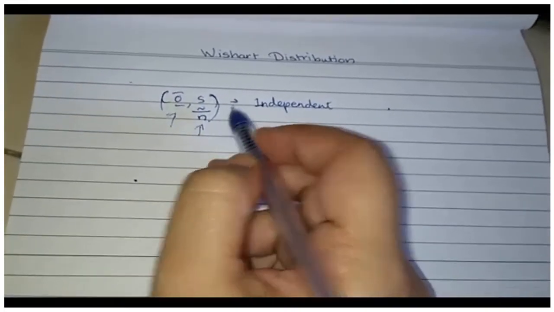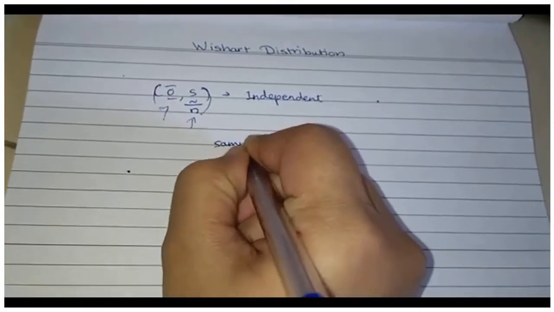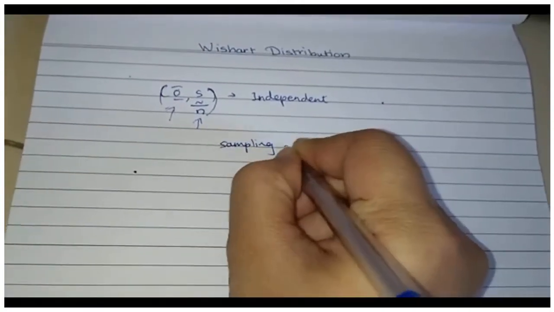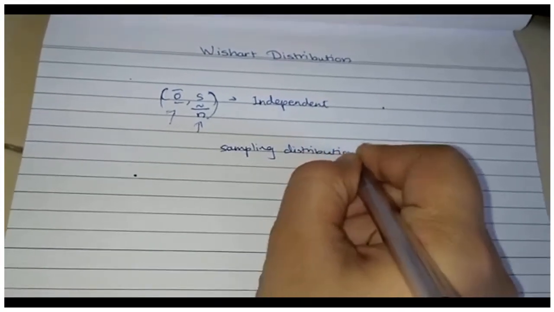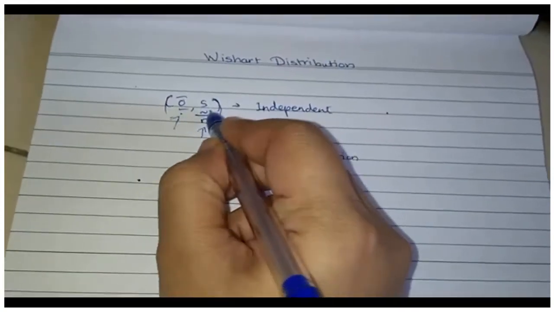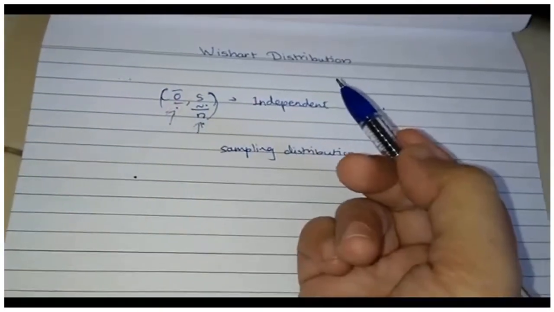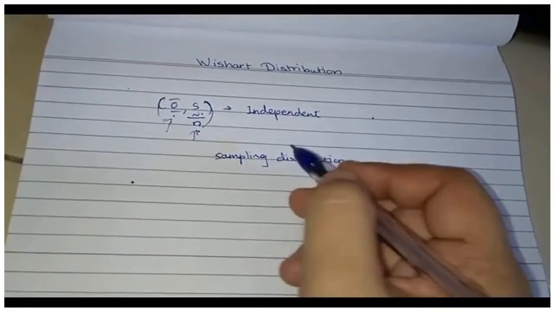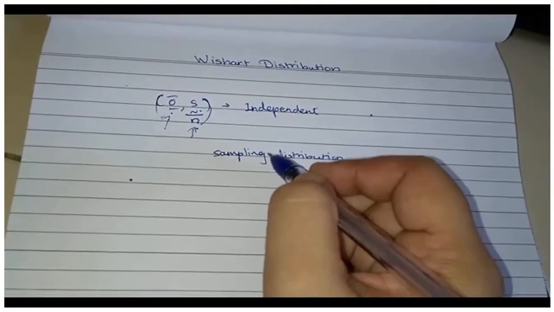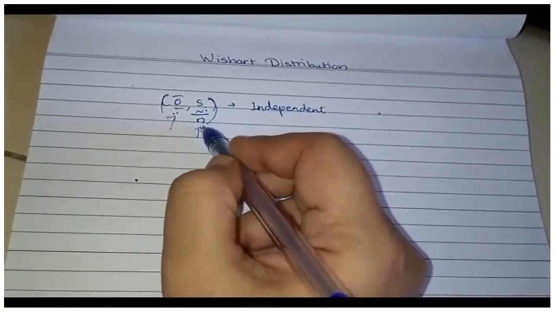I don't know how many of you remember the definition of sampling distribution, but what do you mean by sampling distribution? Given any sample, you will get one value of X bar and one value of S by n. So if you have multiple samples, let's say I give each of you an exercise to collect some bivariate data, each of you will get one value of X bar and one value of S by n.